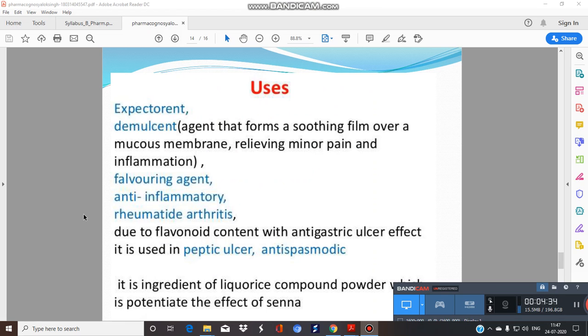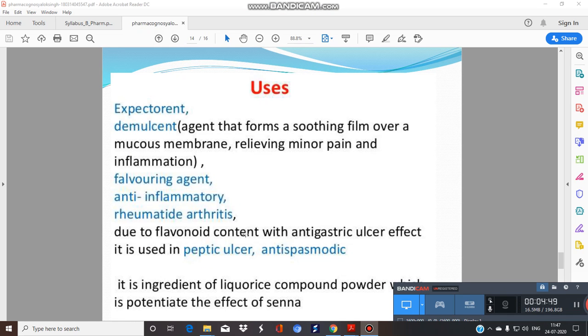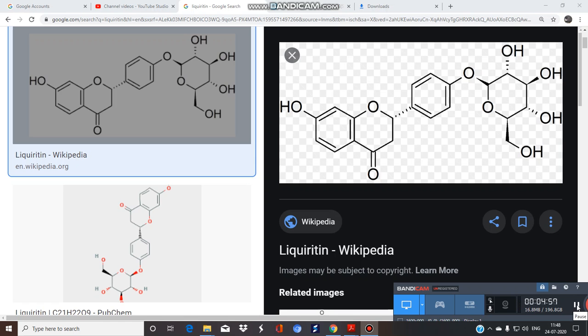It is used as an expectorant and demulcent drug. Just see the meaning of demulcent: a substance for relieving inflammation or irritation, basically of the mucous membrane, like the throat. And due to the presence of flavonoids like isolicuritin, it has an anti-gastric effect and is also used in peptic ulcer disease. Just see this structure of flavonoid, a 15-carbon skeleton. This is very important.